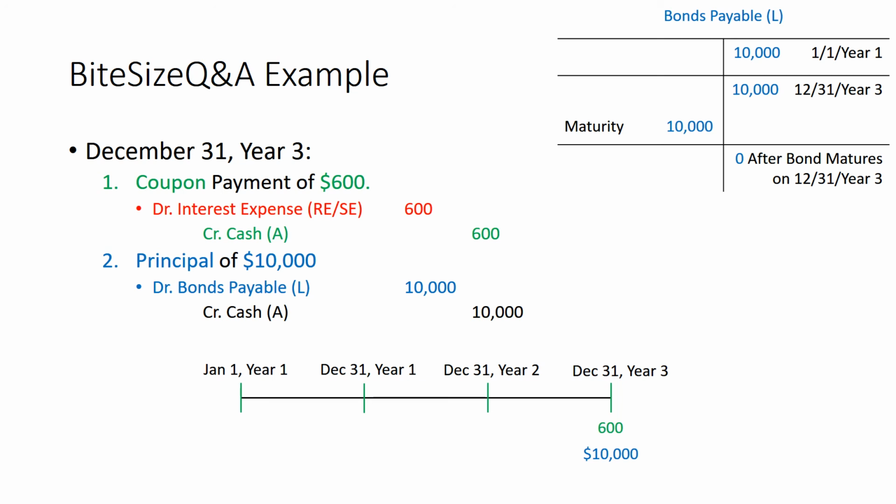When the bond matures and we pay the $10,000 of cash, we can also recognize the $10,000 of bonds payable. Hence, we have a debit of $10,000. And so after the bond has matured, our bonds payable T account will reflect the value of 0. Now we no longer have a bond in real life, and we no longer have a bond in our accounting books.